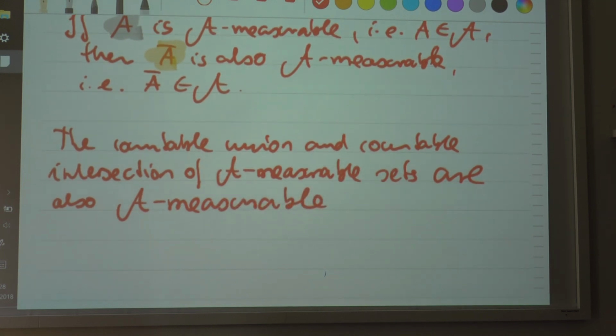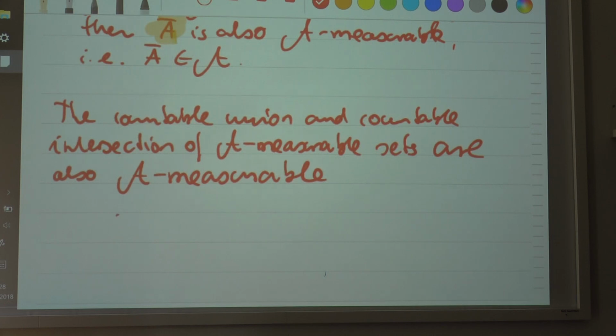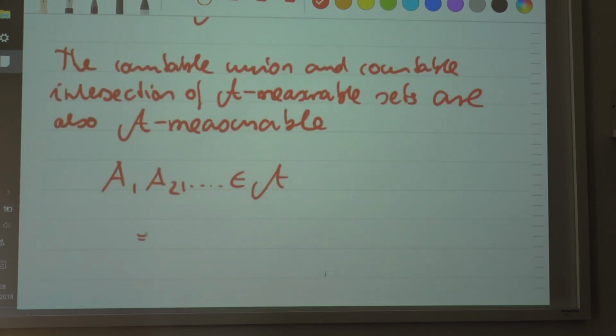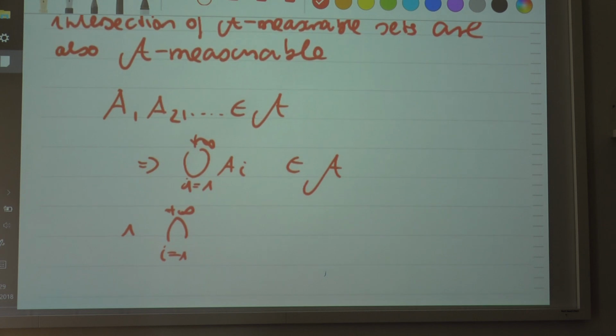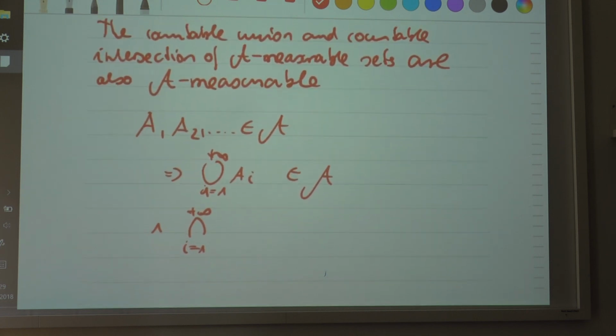So actually we showed this. This means that if certain sets A1, A2, etc., are all elements of the sigma algebra, then their countable union must also be an element of the sigma algebra, and the countable intersection as well. So this is just the same statement formally. The countable union and countable intersection of A measurable sets are also measurable, so both are elements of the sigma algebra.